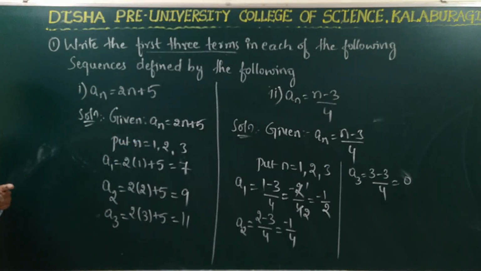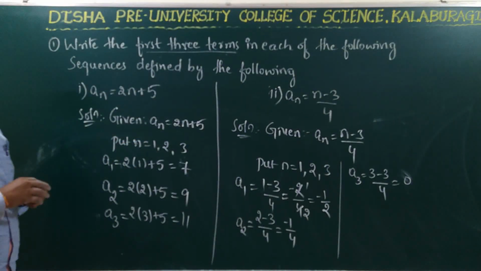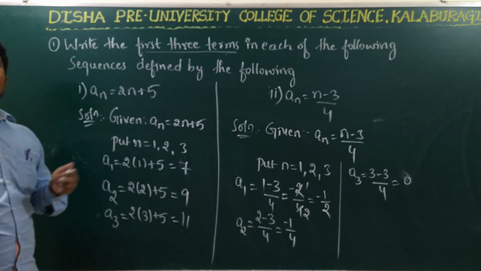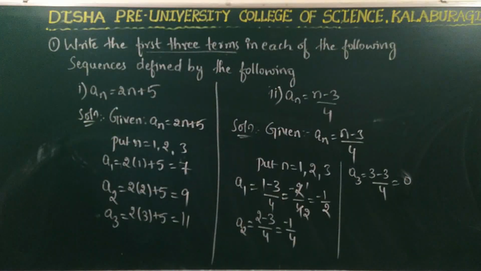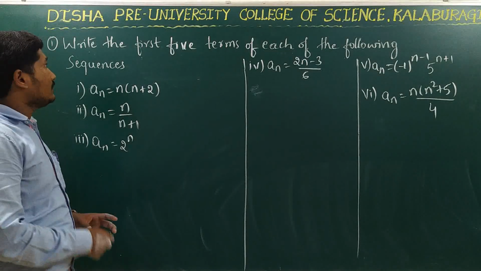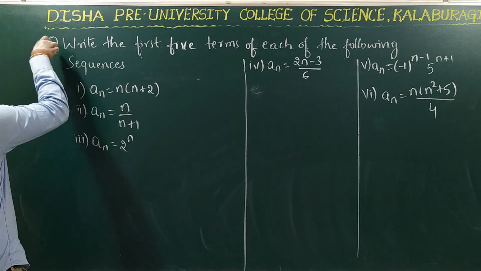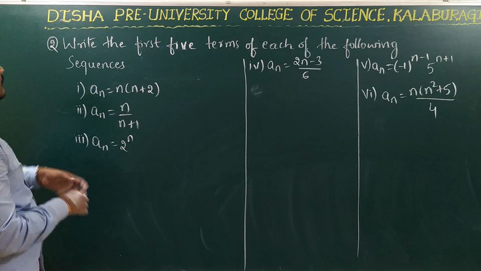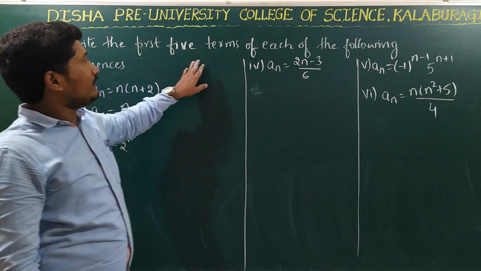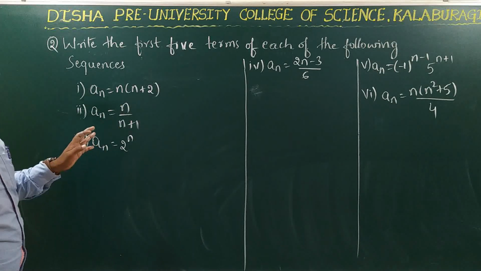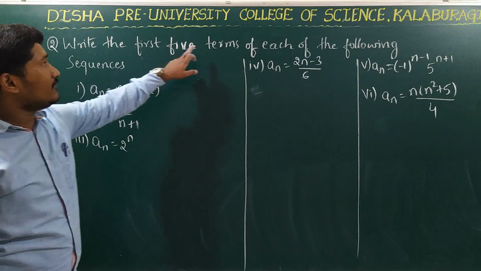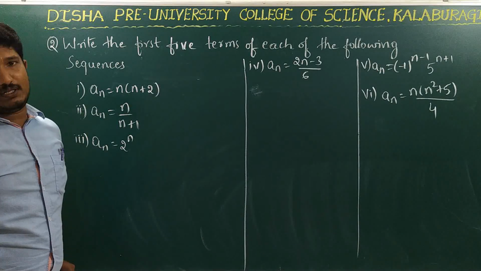Right? So write this down. There is one more bit based on this, so we will solve that also. Right. So the second bit. Write the first 5 terms of each of the following sequences. So we are given some sequences. What we have to write? We have to write the first 5 terms of those sequences, right?